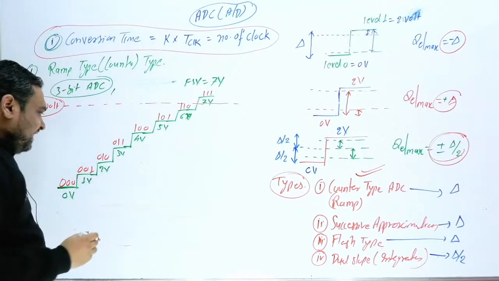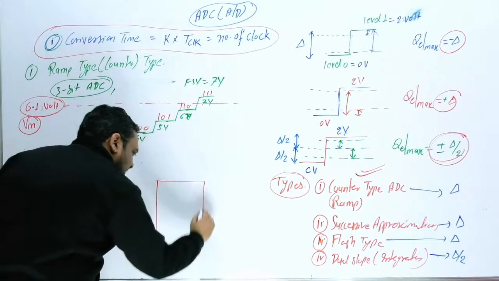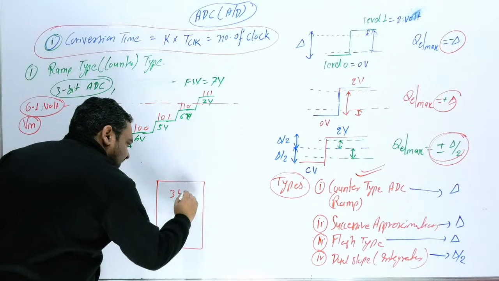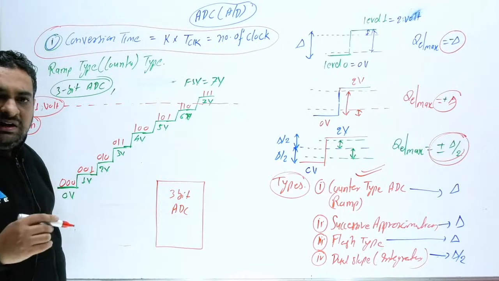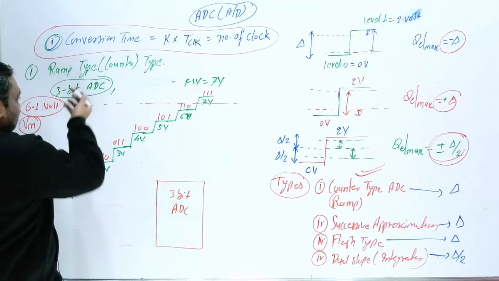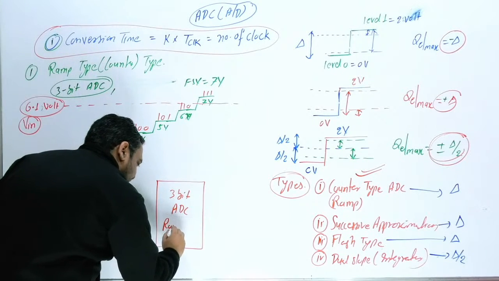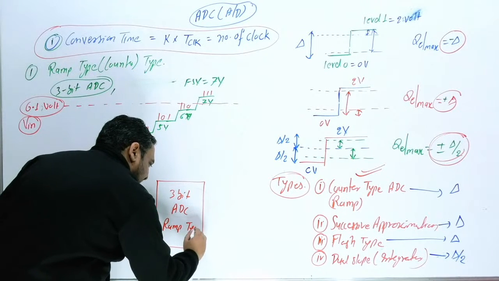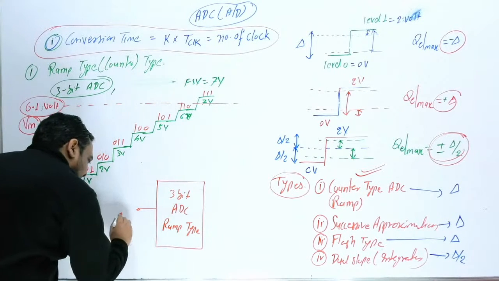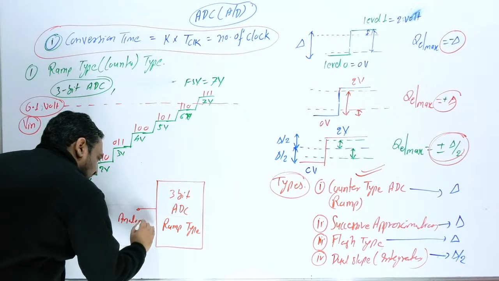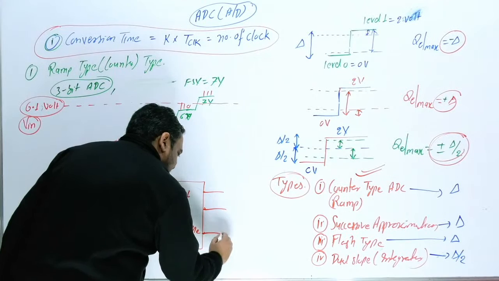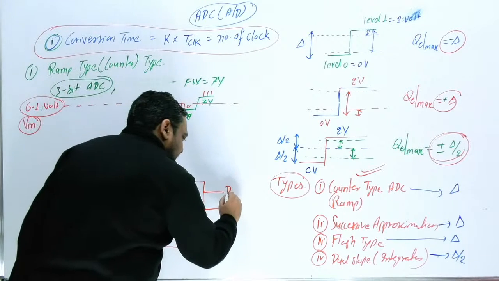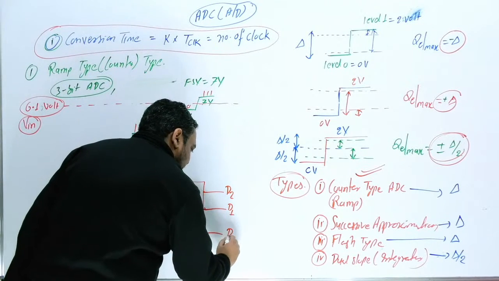So if we have one 3 bit ADC, this is very important. If I am writing ADC, which type of ADC? Sir, this is a ramp type ADC, and here this is an analog input. So according to the analog input, what will be your binary output? Suppose this is 3 bit, this is D2, this is D1, and this is D0.